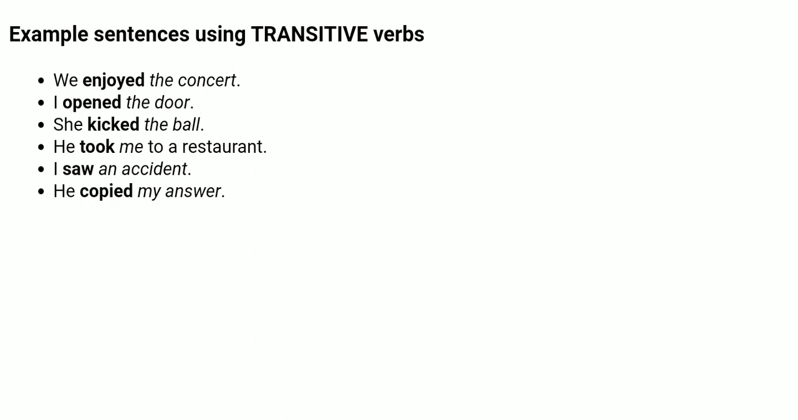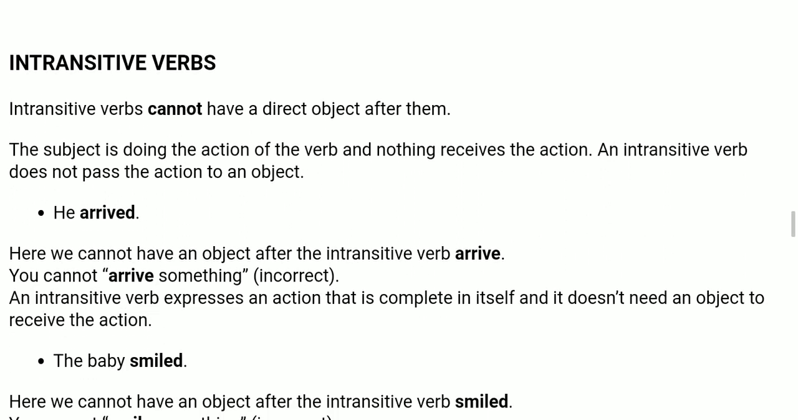I saw an accident. What did I see? An accident. So an accident is the object, saw is the verb, I is the subject. He copied my answer. What did he copy? My answer. So my answer is the object, copied is the verb, he is the subject. Understood what transitive verb sentences are now, boys? Okay, so let's begin with the intransitive verbs now.